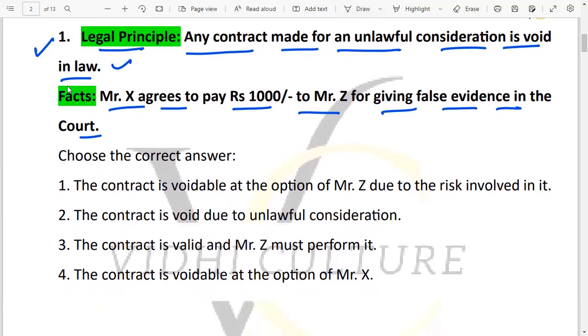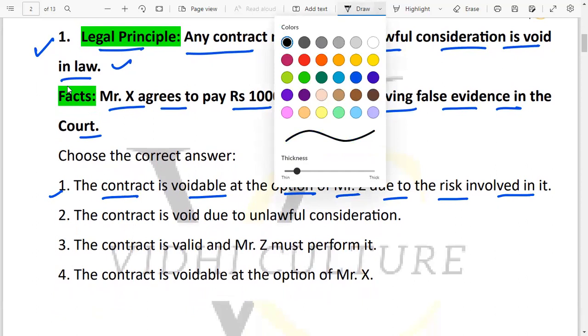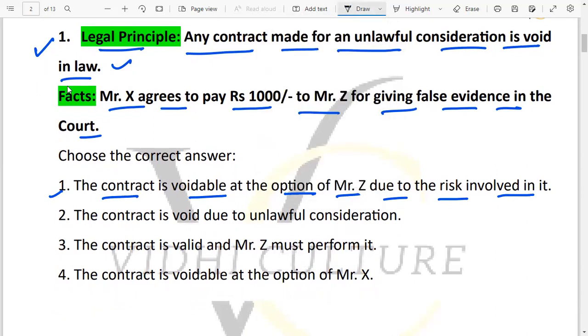So now the question says choose the correct answer from the options given below. So the first option is the contract is voidable at the option of Mr. Z due to the risk involved in it. यह कहता है कि ये voidable है at the instance of Mr. Z because यहाँ पे risk involved है, तो फिर Z चाहे तो उसे void करार कर सकता है या फिर चाहे तो उस option के साथ जा सकता है.